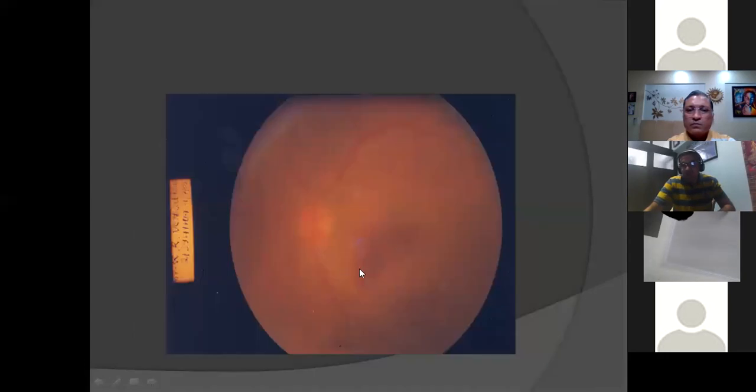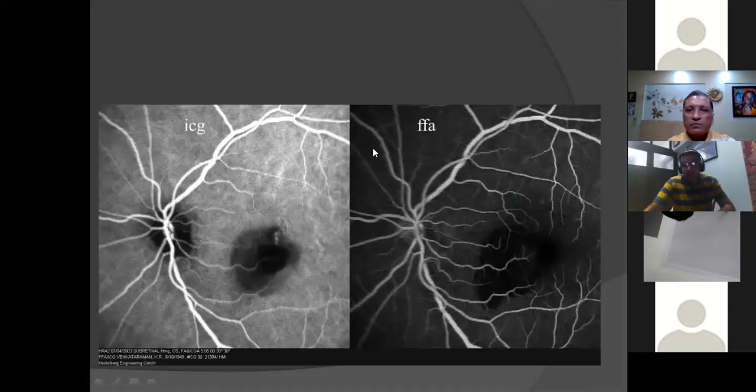Again, an area of hemorrhage here, just inferior to the macula. On FFA you again see block fluorescence, but when you do an ICG in the late phases, you can see an area of a hotspot here.